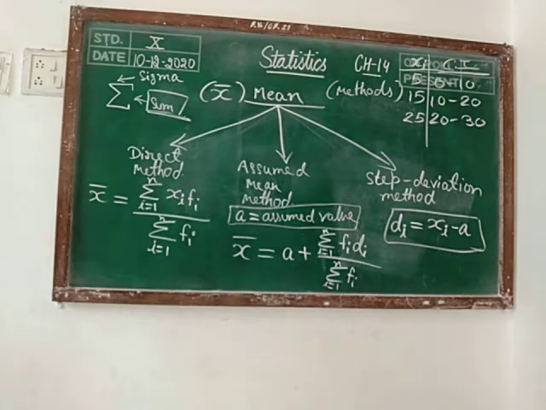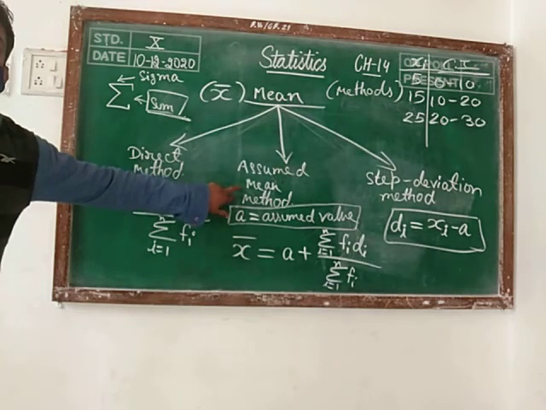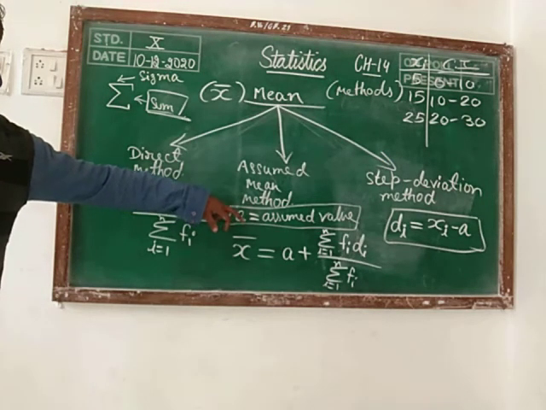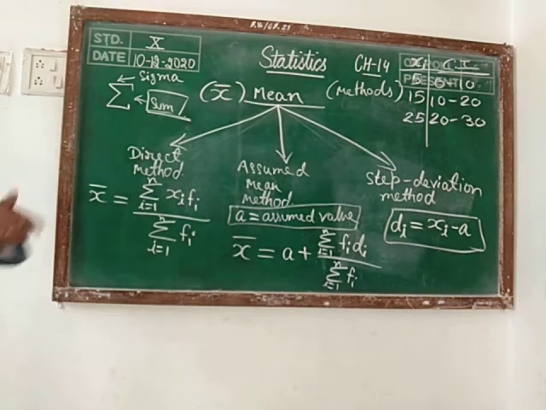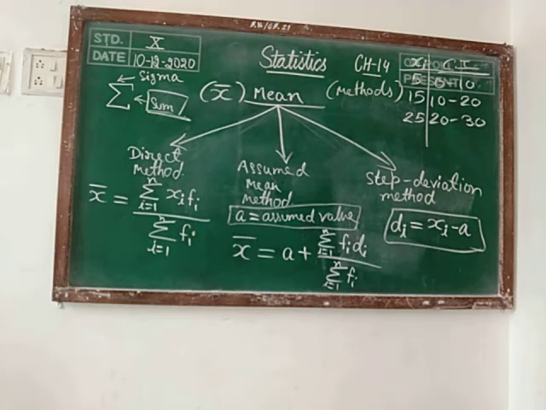Means 100% one question you are getting in the examination, because the paper should be easy this time. I think in standard we are getting the question on the basis of the assumed mean method, and in basic we are getting the question on the basis of the direct method. Then on the basis of this we are going to start the first exercise, 14.1.